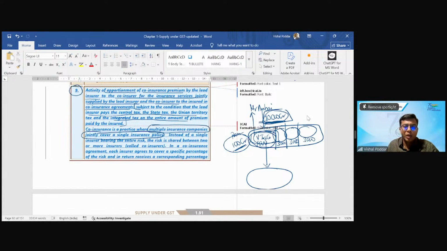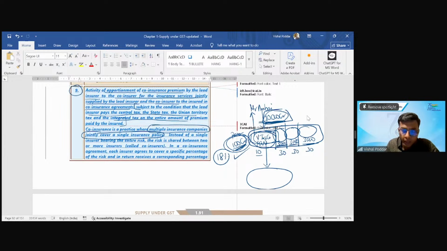Fine. Now, I receive this 100 crore on which I discharge 18% GST, because that is leviable to GST, there is no doubt. But then this 100 crores, I will have to split between the other three in some ratio. Obviously, the ratio is of the risk that they take. So out of 100, I will keep 10 for myself, and the remaining 90, that is 30, 30, 30 crores, I will distribute to all three.